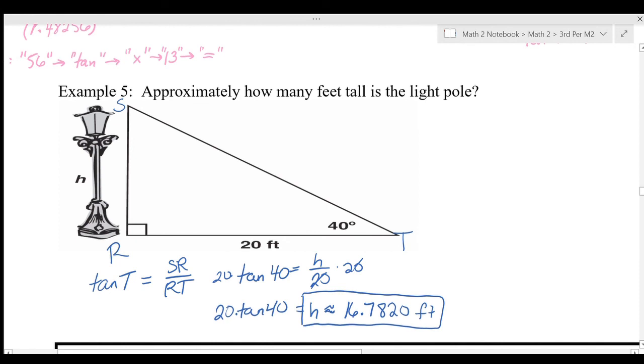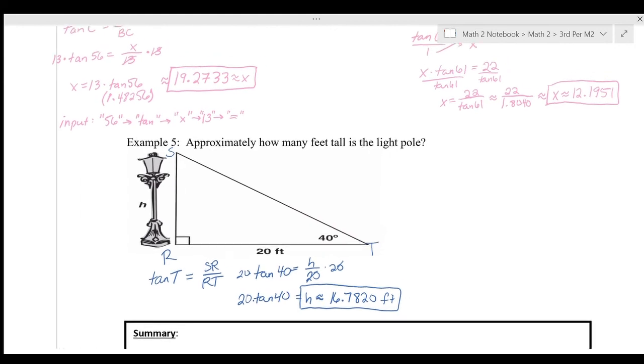Again, that input on my calculator is 40 tangent times 20 equals, and I get 16.78199, which rounds to 16.7820. And then we have units on our problem, so there should be units on our answer.